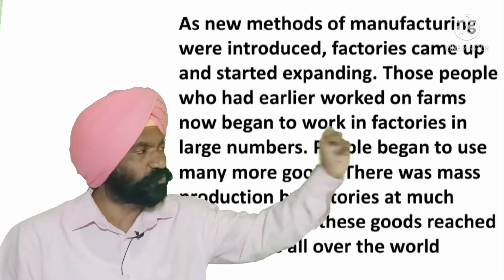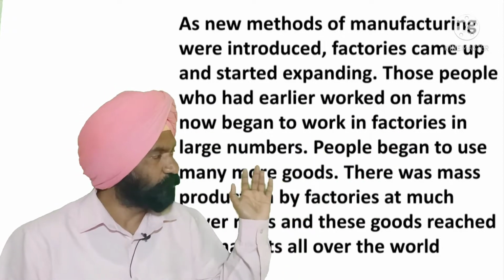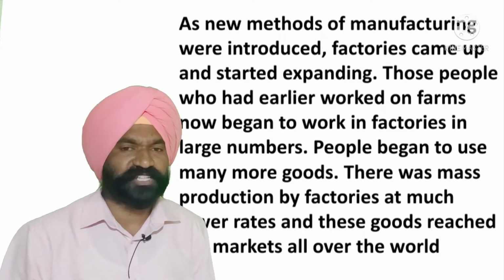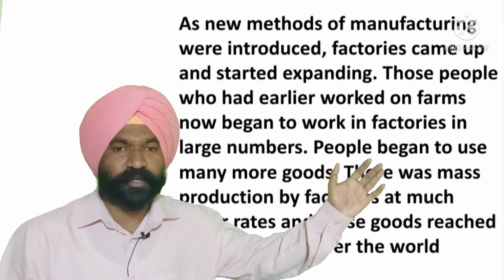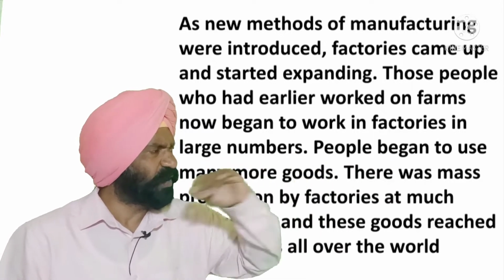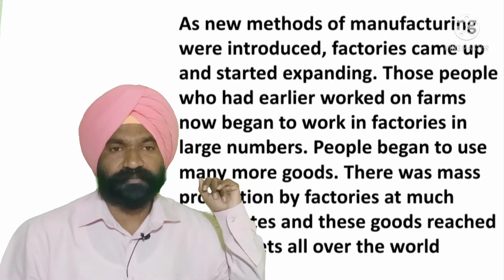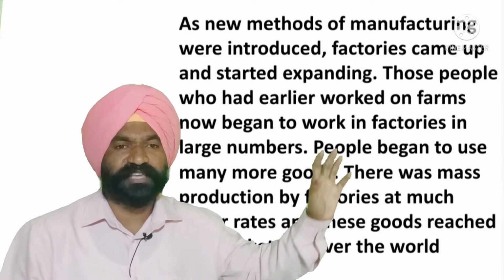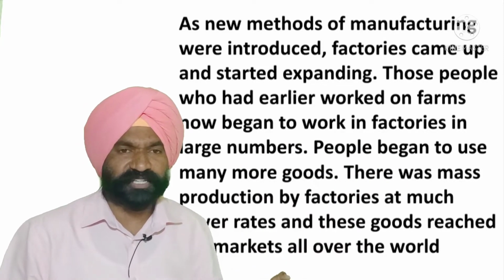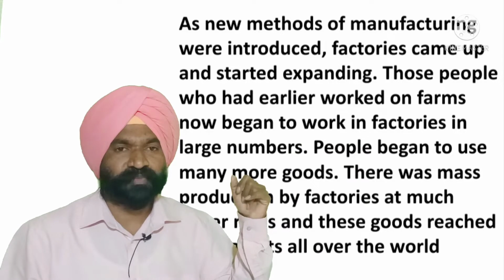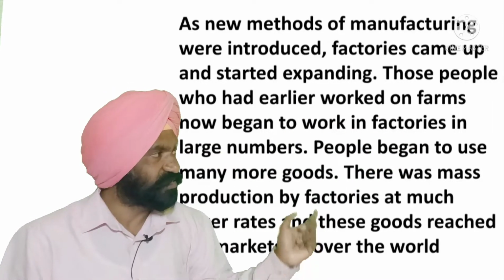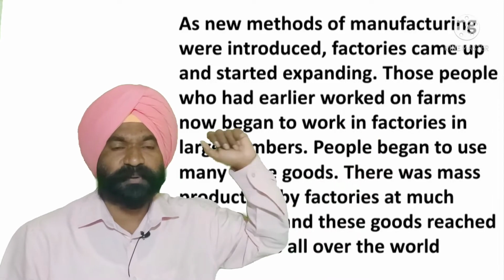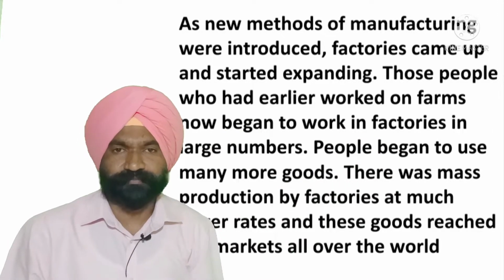People began to use many more goods. There was mass production by the factories in such a way that low rates were applied for these goods, and goods reached all the parts of the markets all over the world. People were able to get everything here. Their income increased. They started buying more things. More things were manufactured in the industries and factories, and these goods were reaching every part of the world.